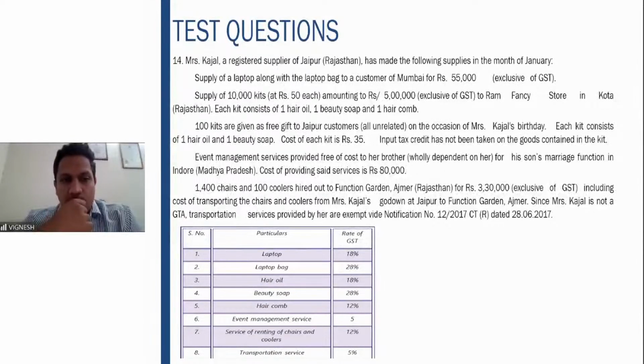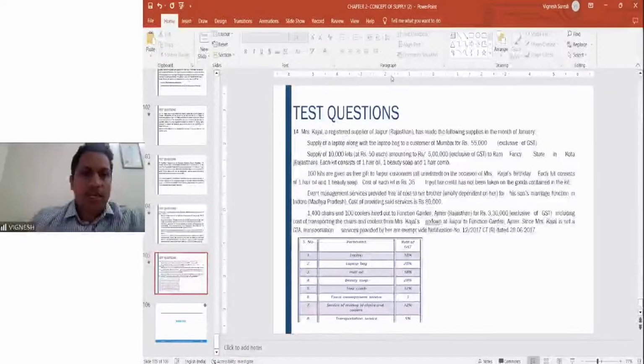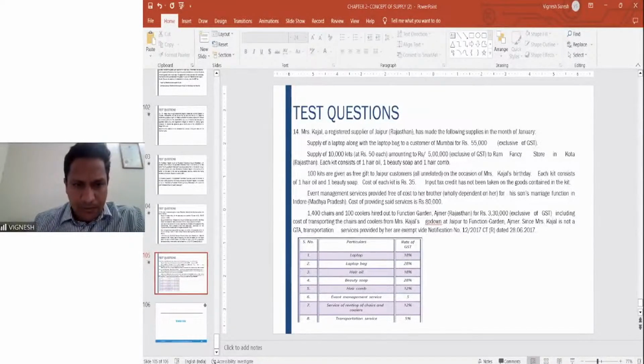1,400 chairs and 100 coolers are hired out to a function for 3,30,000, including cost of transportation from the godown to the function garden. Since Kajal is not a GTA, transportation services are exempt via notification. Very exhaustive problem. Please try to work this out. Here we have to work out what is the taxable value and what is the respective GST which is chargeable to tax.